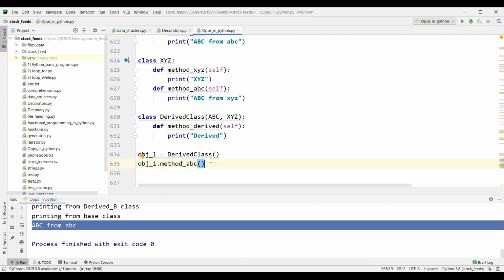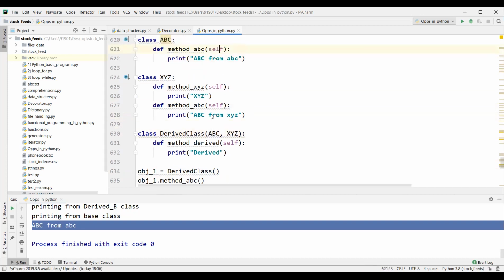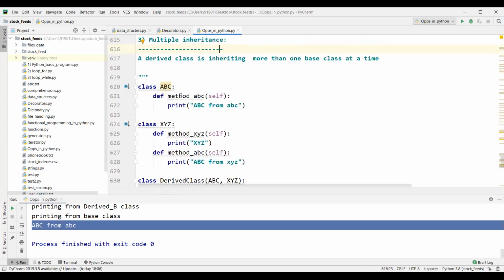That means for method ABC, in this class there is no method called ABC, right? After that, Python will start looking from left to right. So the first class is ABC, and inside ABC it will look for the method ABC. It is there, right?